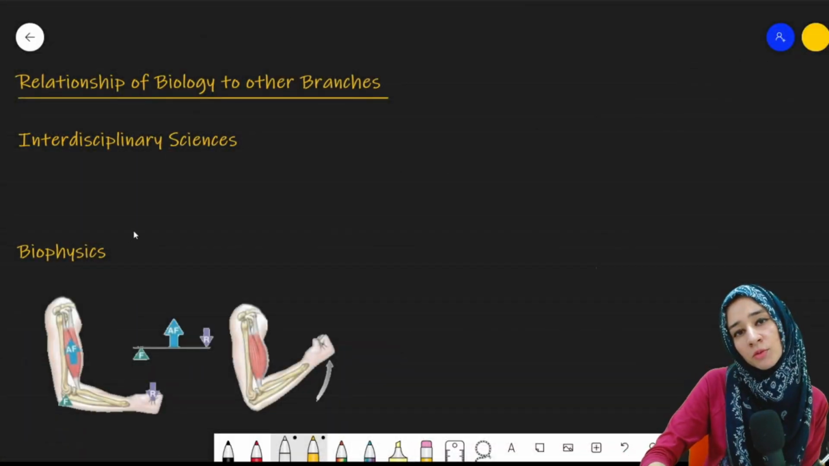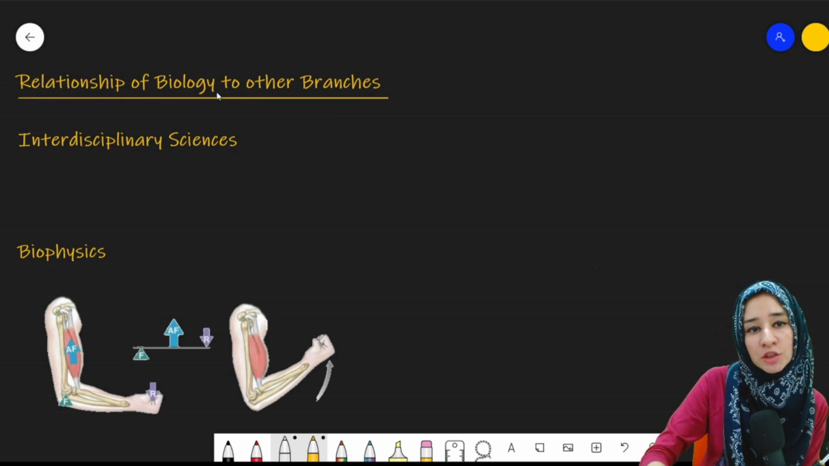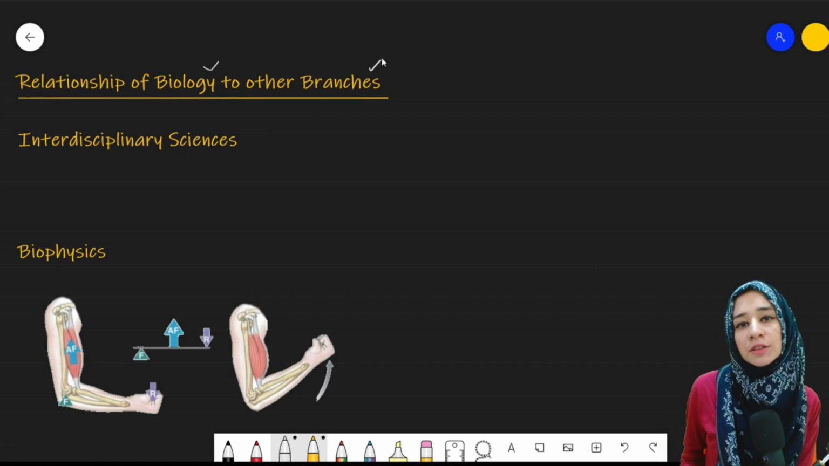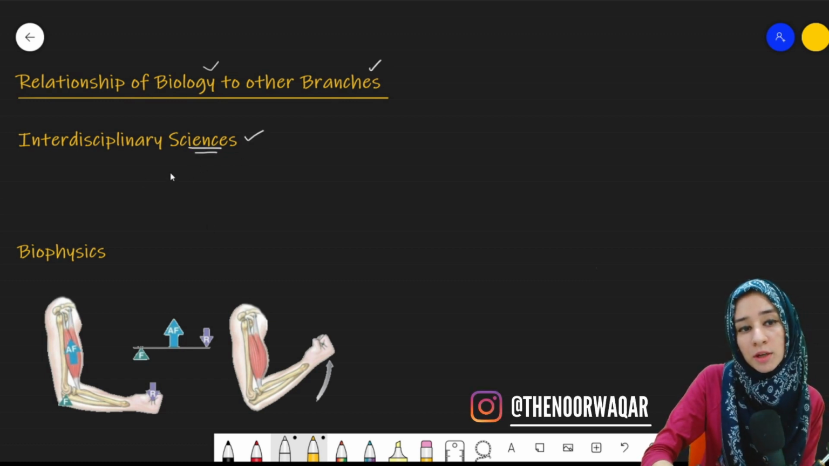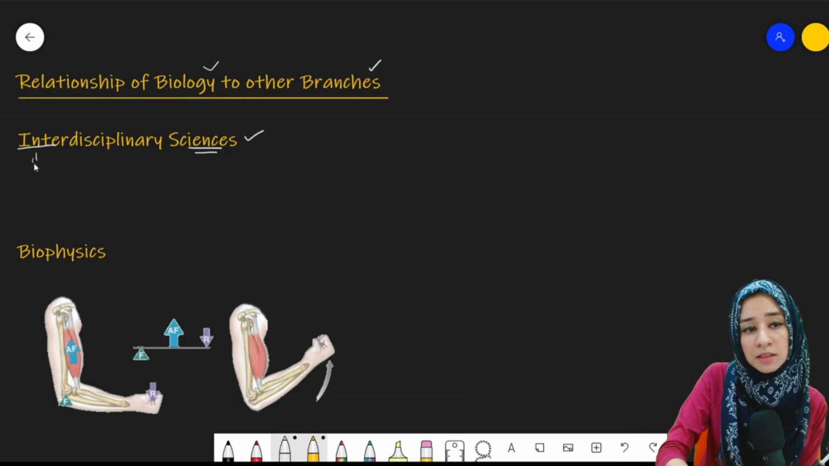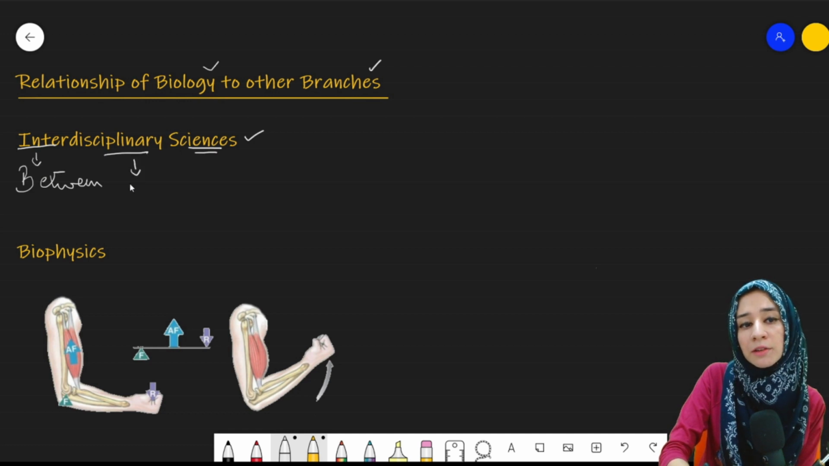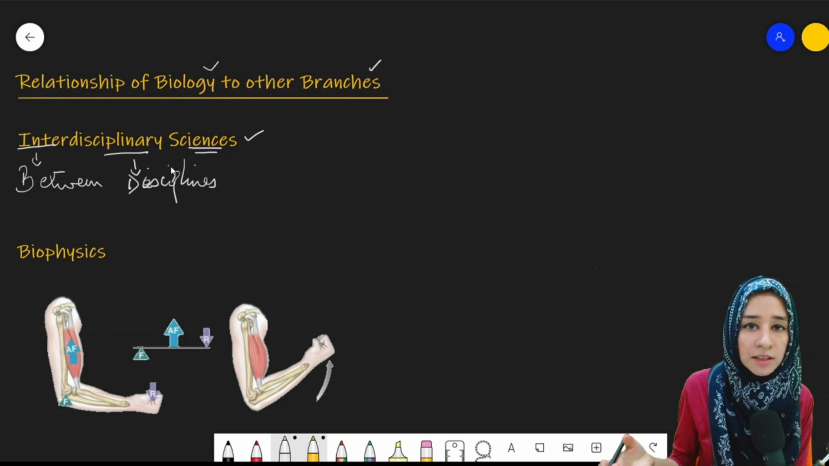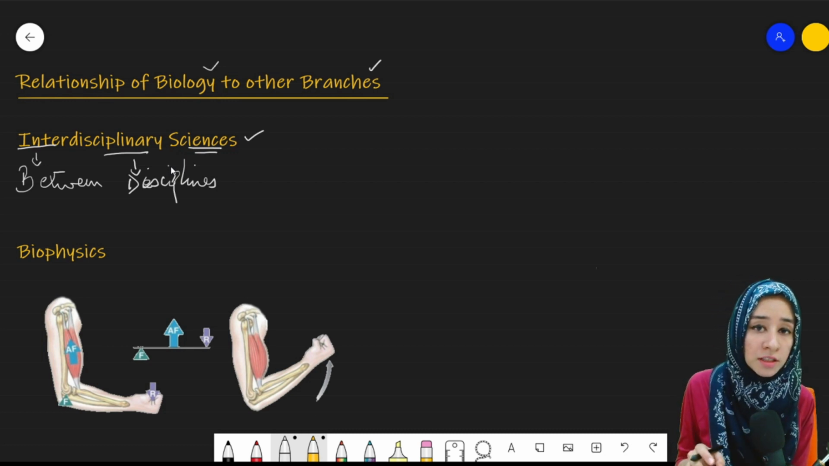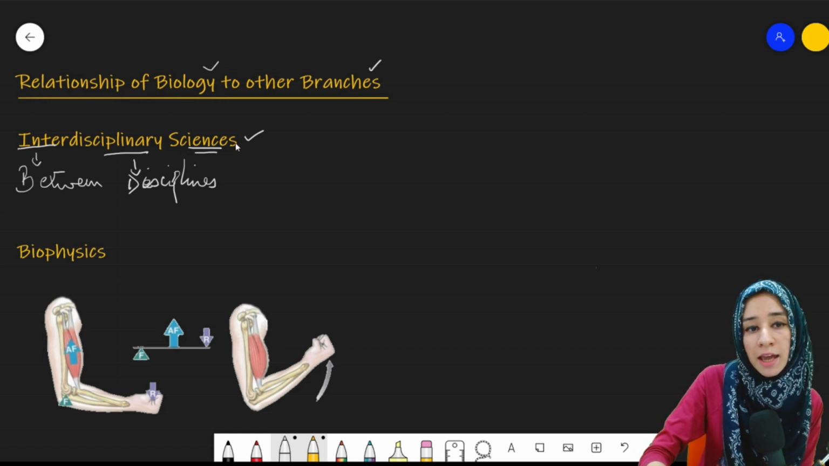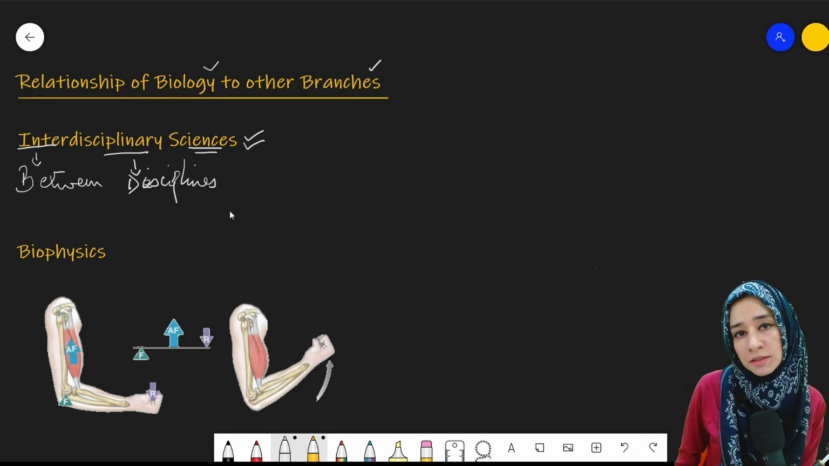Today we will be discussing another topic, that is the relationship of biology with other branches. We can call it interdisciplinary sciences. Now, what does this mean? Inter means between, whereas disciplinary is derived from disciplines. A number of disciplines are there, for example, biology, chemistry, geography, mathematics. These are all the disciplines of sciences. And when a relationship develops between any two of these branches, then it will be known as interdisciplinary sciences.